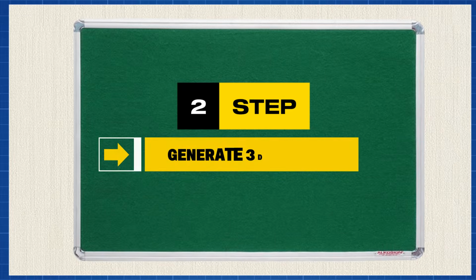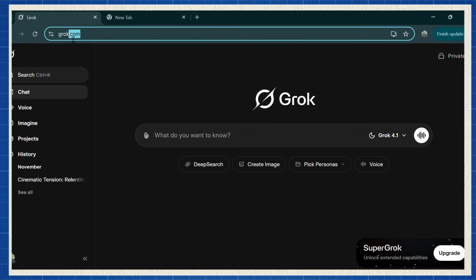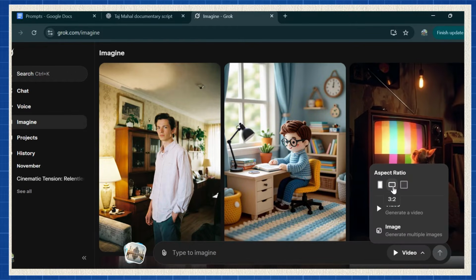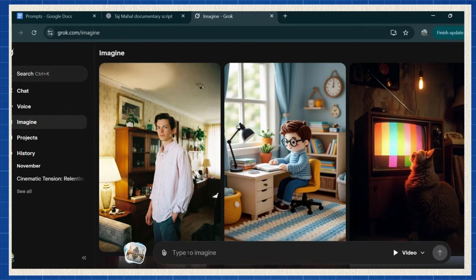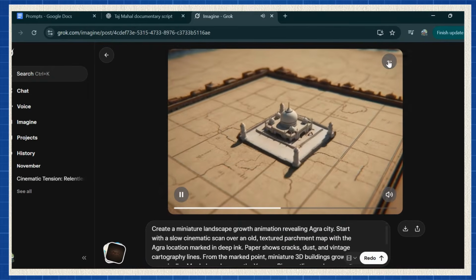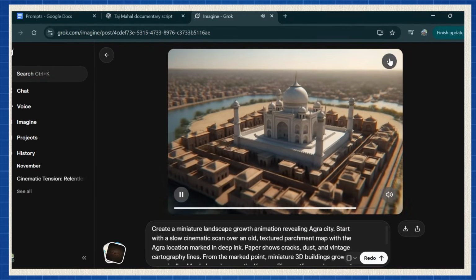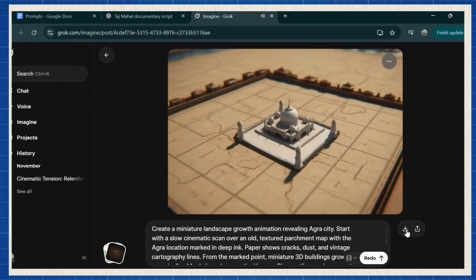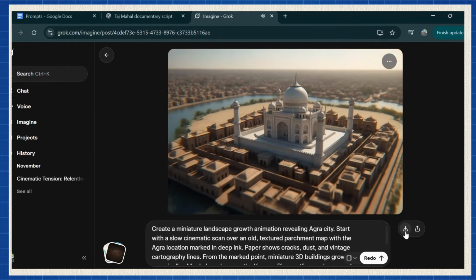Step 2. Generate 3D video clips. Go to Grok AI, which is a 100% free AI tool. Click Imagine, choose your aspect ratio, then copy your first scene prompt, paste it in, select video, and hit generate. And boom, Grok instantly generates a fully completed 3D video clip, complete with dynamic camera angles and cinematic movement. Once the video is ready, download it.